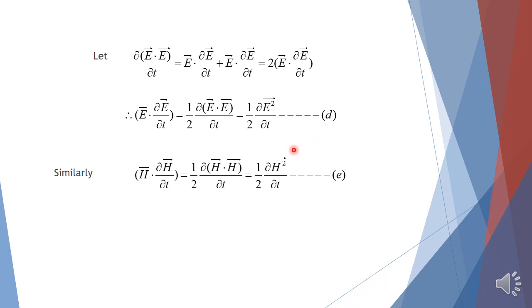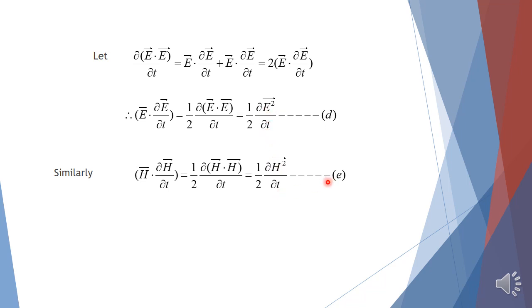Similarly, for the magnetic vectors, we can write H·∂H/∂t will be equal to 1/2 ∂(H·H)/∂t, and that's equal to 1/2 ∂H²/∂t.